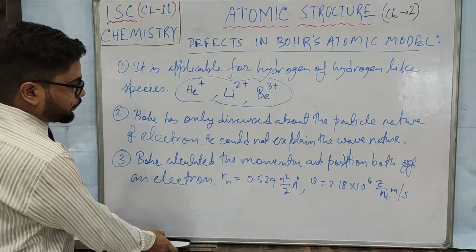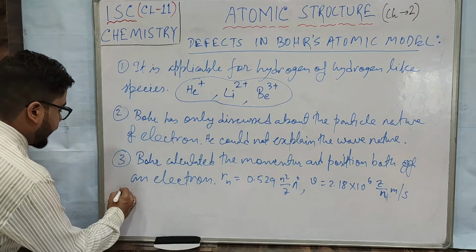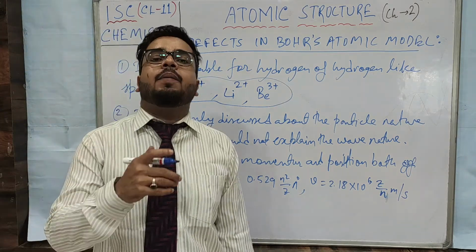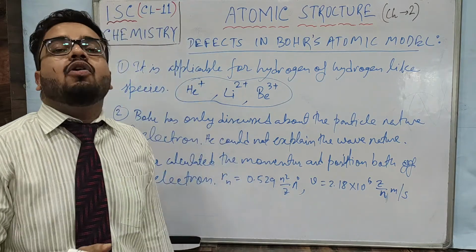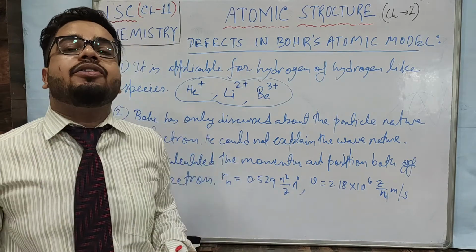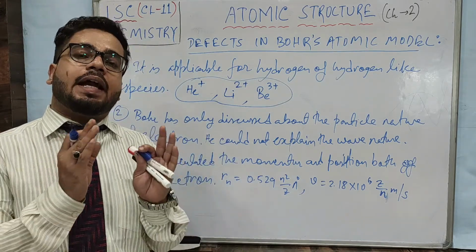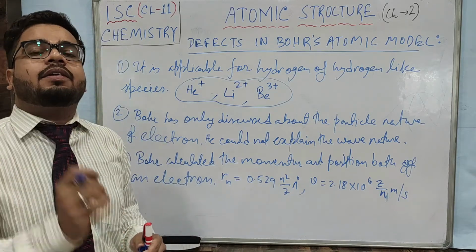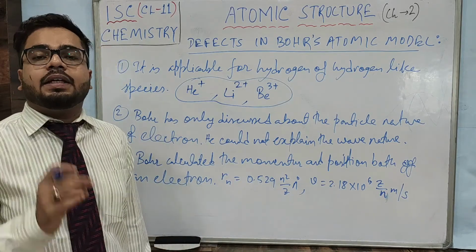Now coming to the fourth point, Bohr has nicely explained the discrete spectrum or line spectrum, but when more research was done, ultra fine spectra were found inside the atomic spectrum or discrete spectrum. Finer spectra were found. Bohr could not say anything about that.